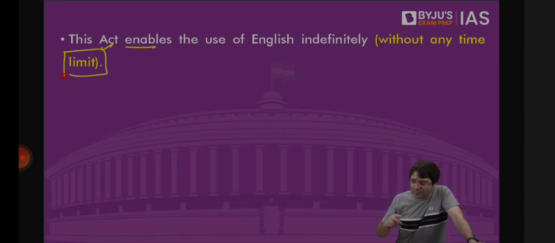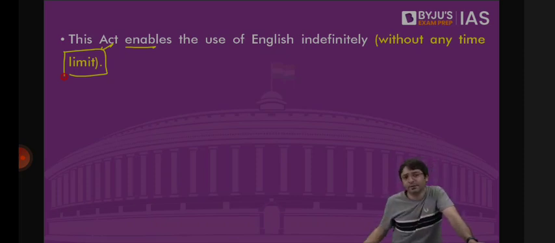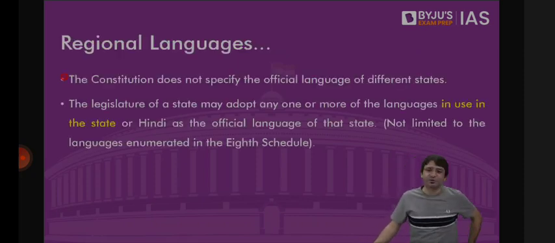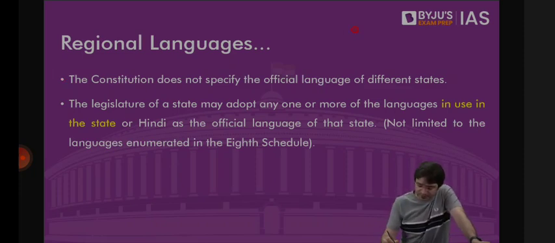Now, whether it is the proceedings of Parliament or communication between the central government and the state government, all this can be done in both the languages, Hindi as well as English, because both are the official languages of the Union. But so far as a national language is concerned, it does not exist. But what about regional languages? The states are free to choose their language. This is what we call linguistic federalism.